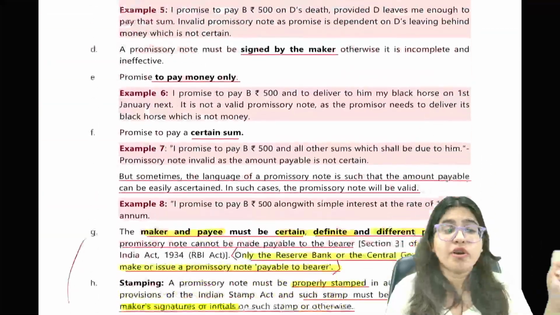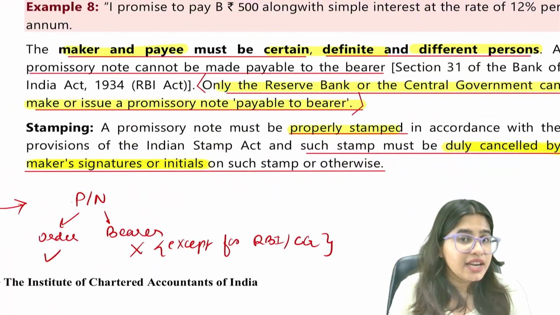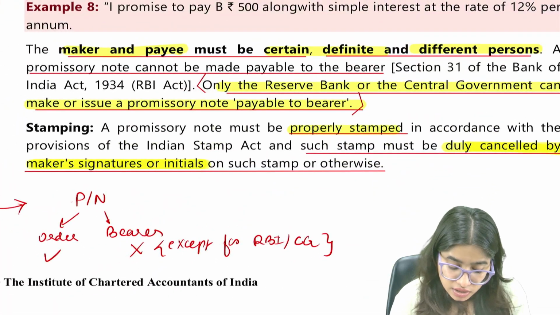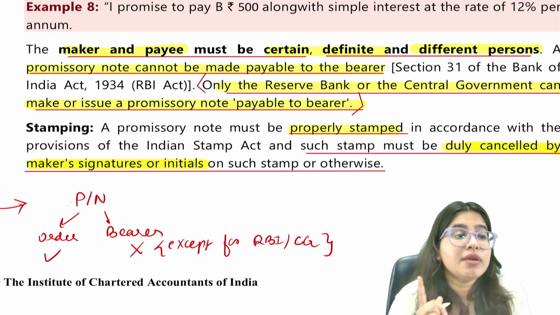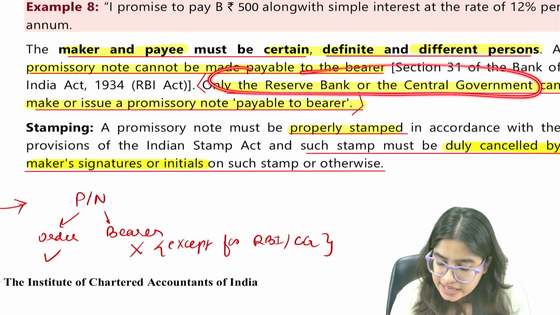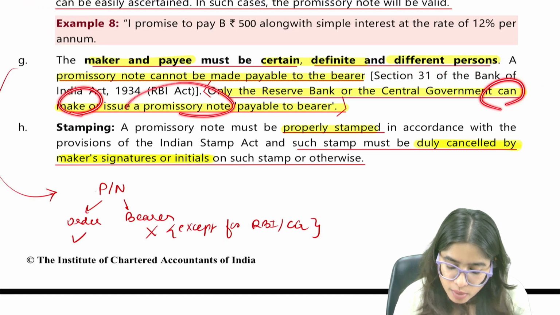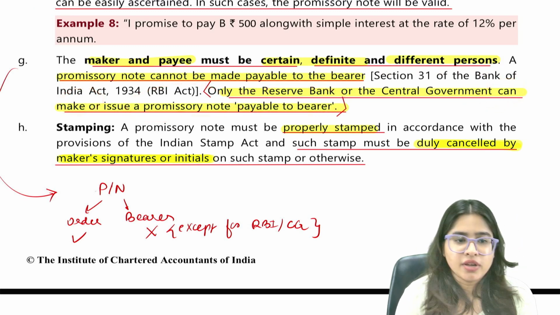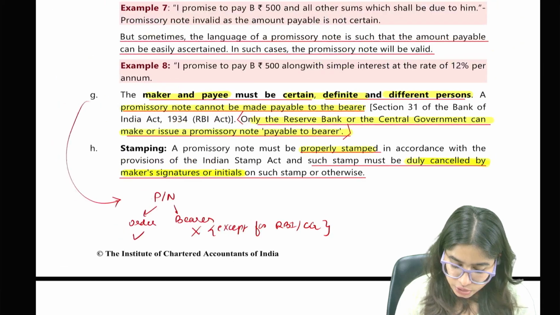We have discussed this point earlier also. So this is the second last point where we are saying that a promissory note cannot be made payable to bearer. Only and only RBI and central government can issue a promissory note which is payable to bearer. I hope that this point is crystal clear to all of you.